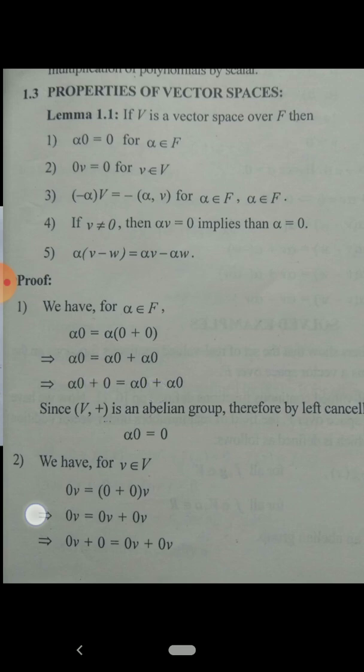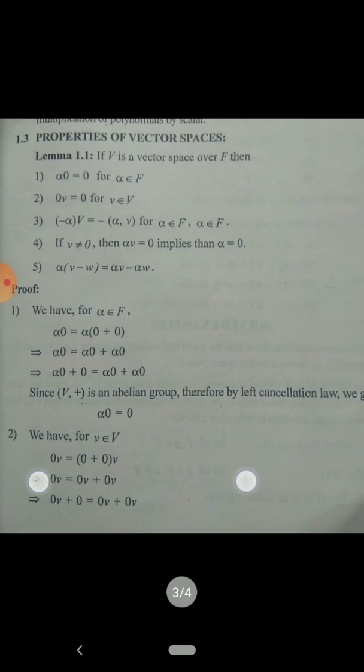Now observe both sides. There is an alpha 0 on both sides. We can cancel alpha 0, but it is at the left, so using the left cancellation law, meaning on the left alpha 0 can be cancelled, we get alpha 0 is equal to 0. This is the proof of the first property.